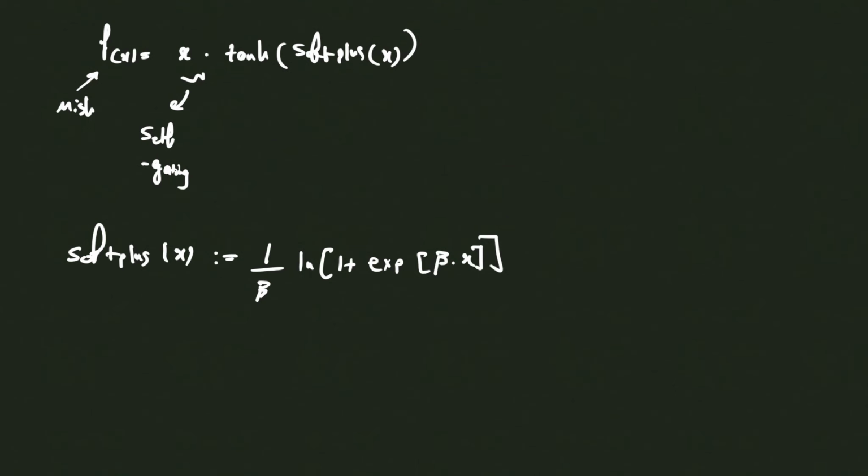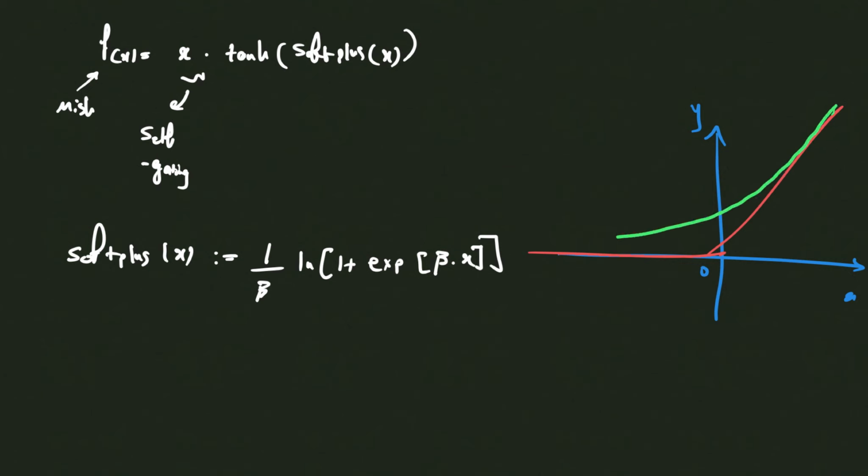Now, one question you might be having is what exactly is the softplus? So consider the ReLU case. This is 0, this is x, this is y. And for the ReLU, you had this sort of curve. Now, the idea is to make it softened, meaning that you want to have something like this, which gives you essentially this softplus.